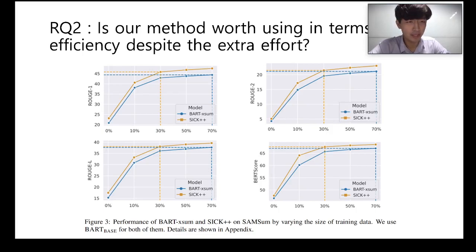Second, generating and selecting a good set of commonsense inferences is quite costly, but shows improvement in performance. We conjecture that in a low resource setting, where only a subset of the dataset is given, our method could work well compared to the naive setting. You can see that in the ROUGE-1 metric, using only 30% of data with SICK++ achieves better performance than the naive setting with 70% of data. This is strong evidence that the additional knowledge provided helped the model to generate better summaries.